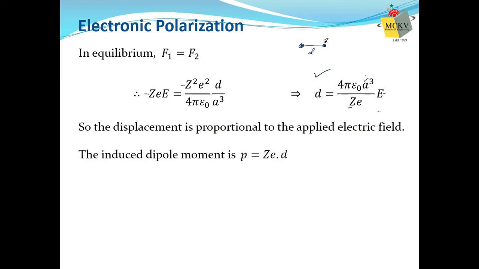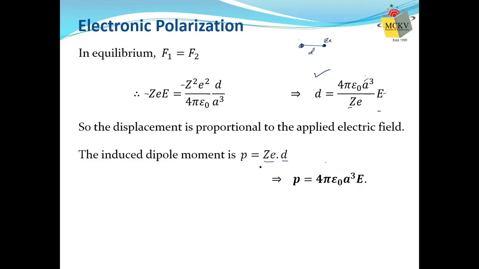And this one is positive charge ZE. Therefore, what will be the induced dipole moment? We know how dipole moment is defined: charge into separation. So charge is ZE into separation D. So this is your induced dipole moment. So put the value of D here. If I put the value of D, so ZE into ZE cancel out. So our dipole moment remains 4 pi epsilon naught AQ E. So this is your expression of induced dipole moment.